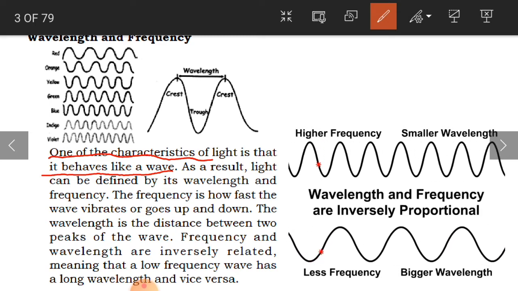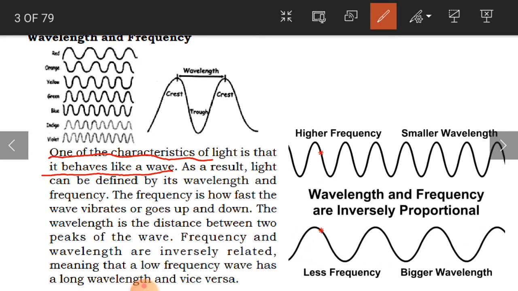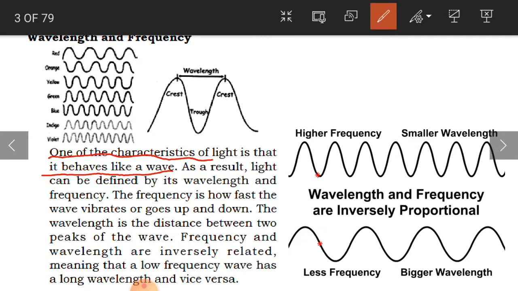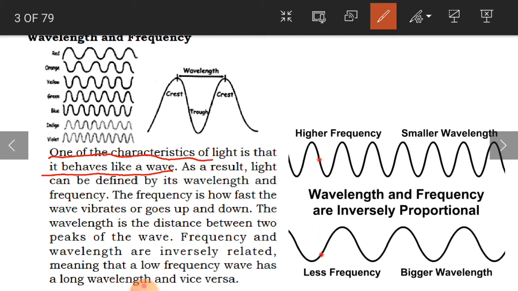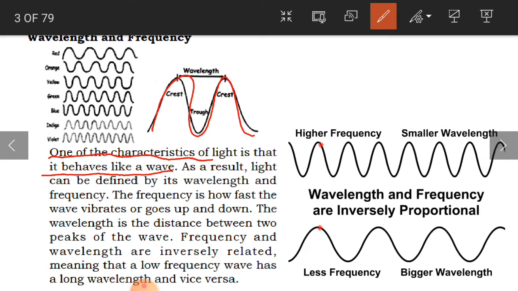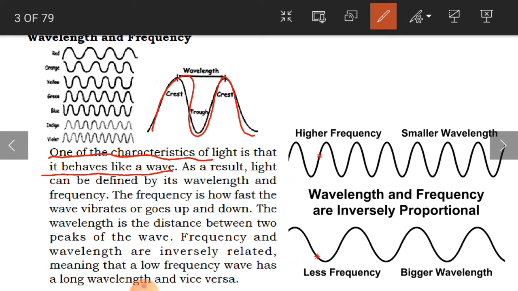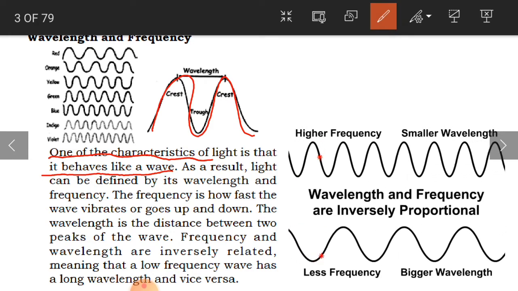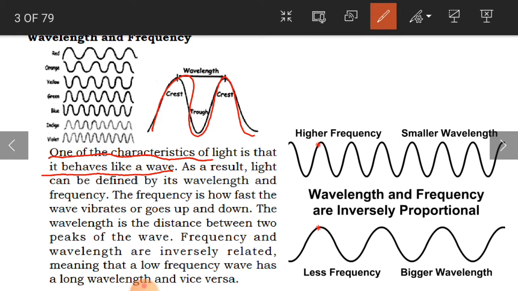When you see water bodies, especially the sea, ocean or lake, you can see the water rising up and down, as in the figure here. That is nothing but a wave.